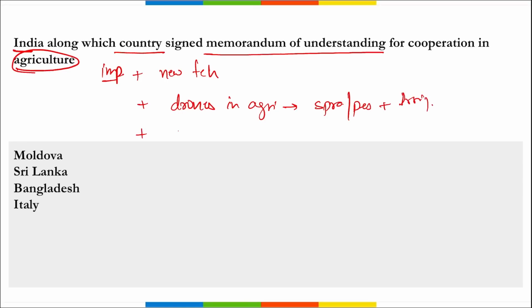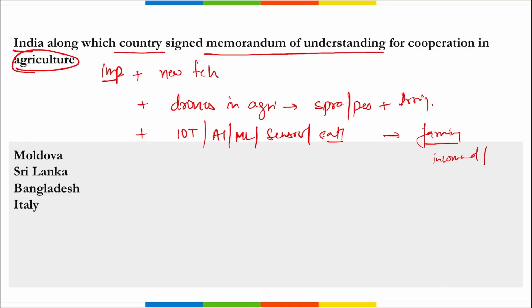And then similarly, how we will be using IoT, that is your Internet of Things, correct? IoT devices, artificial intelligence, machine learning, sensors. How can we make use of satellite, correct? With all this, how can we increase the farming, right? And also increase the income levels of farmers, right? So India, along with which country, signed this memorandum of understanding? It was signed with Moldova, correct? And it is for the cooperation in the agriculture sector, correct?